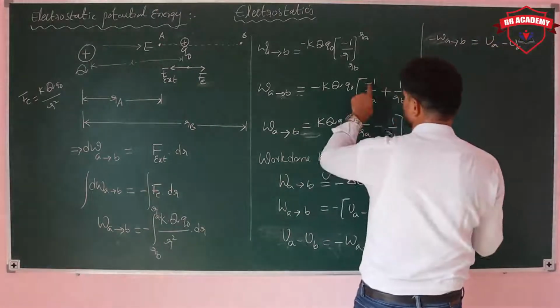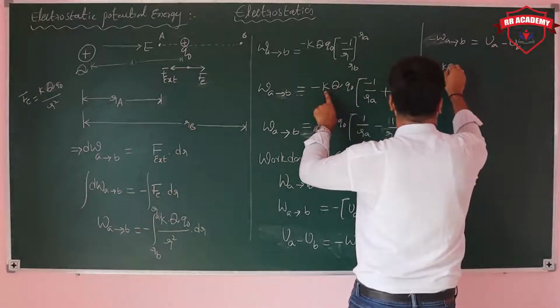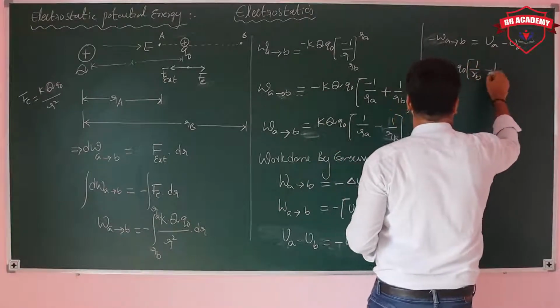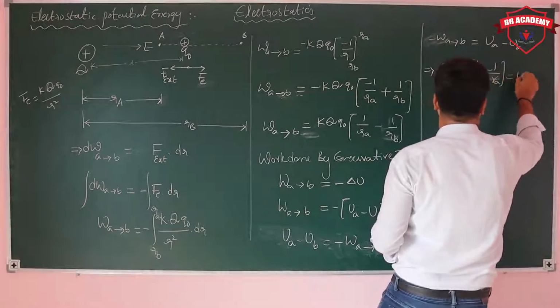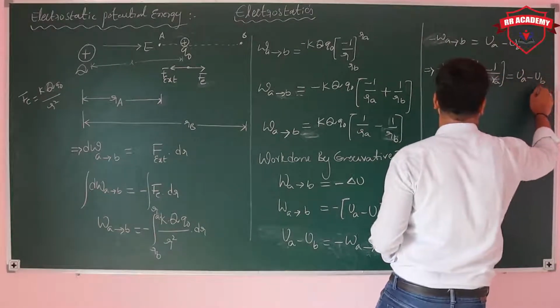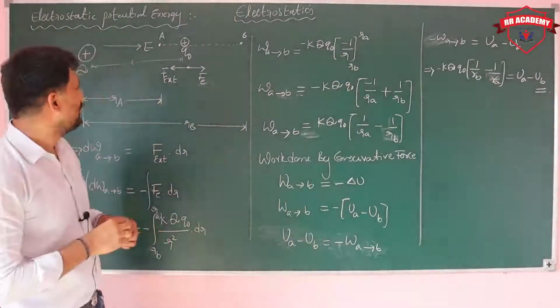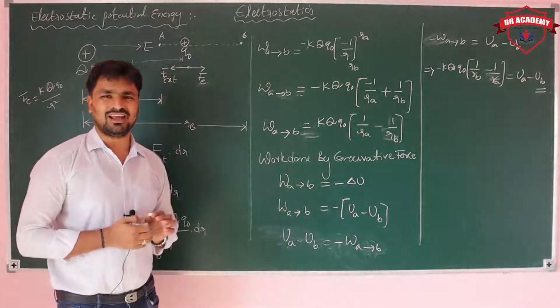And now this value we can take as minus K Q1 Q0 into 1 by RB minus 1 by RA, which is equal to UA minus UB. This is generally the potential energy expression from A to B.